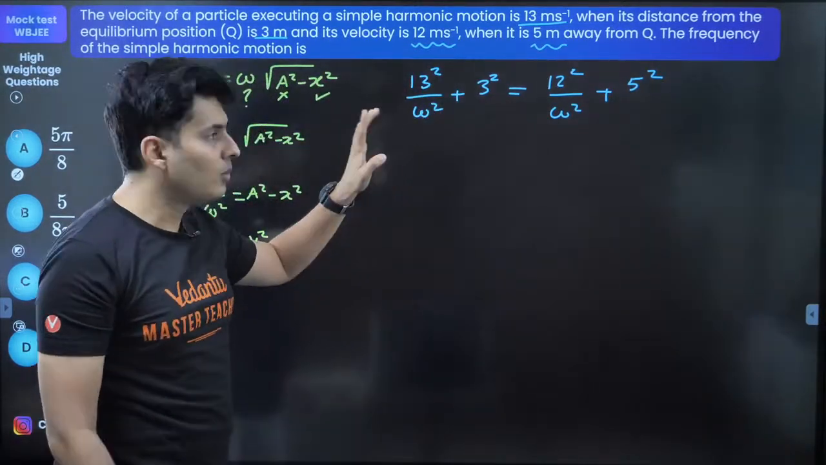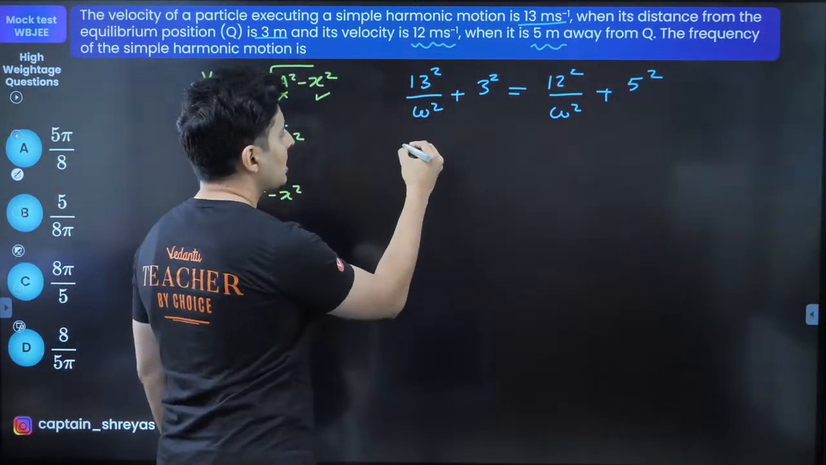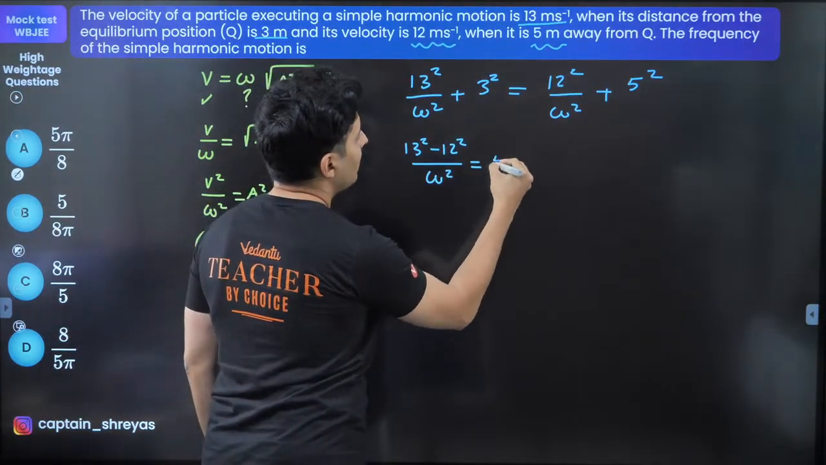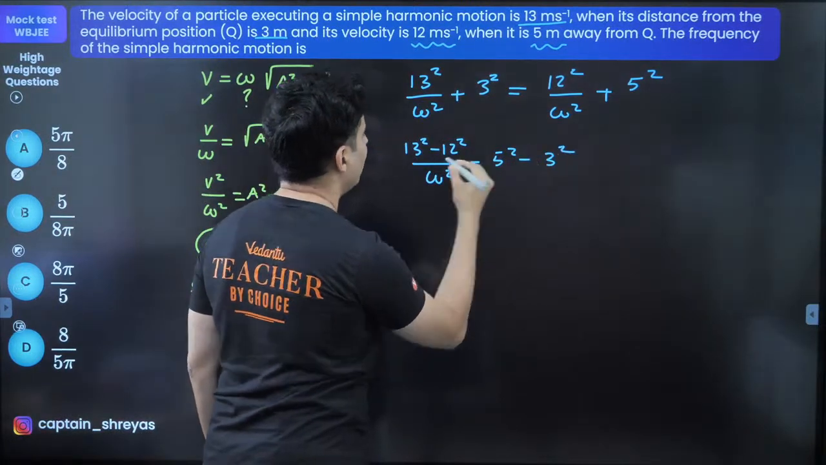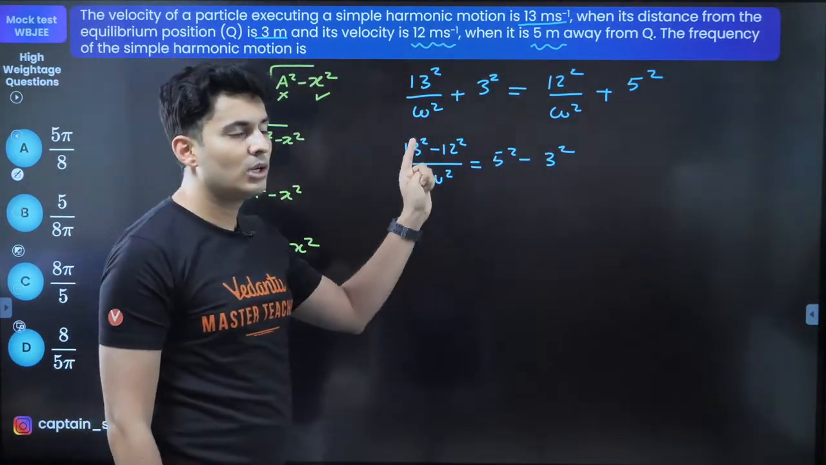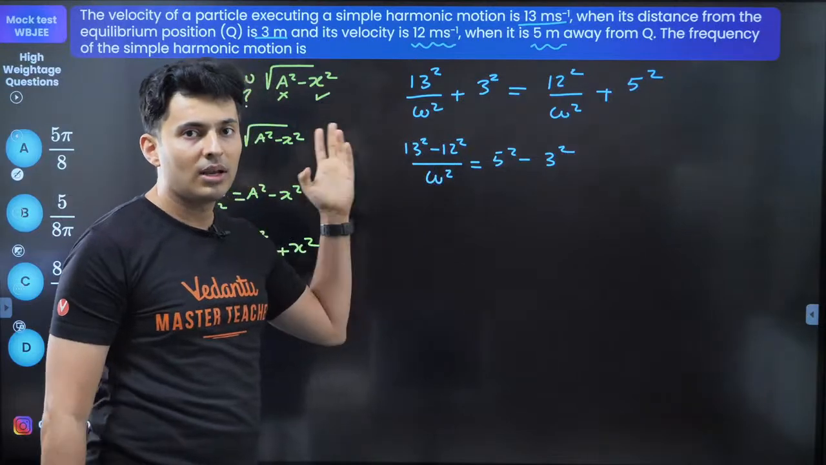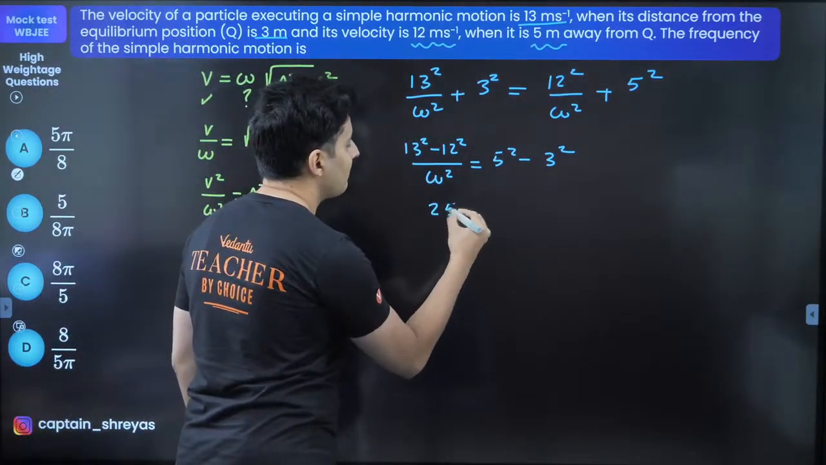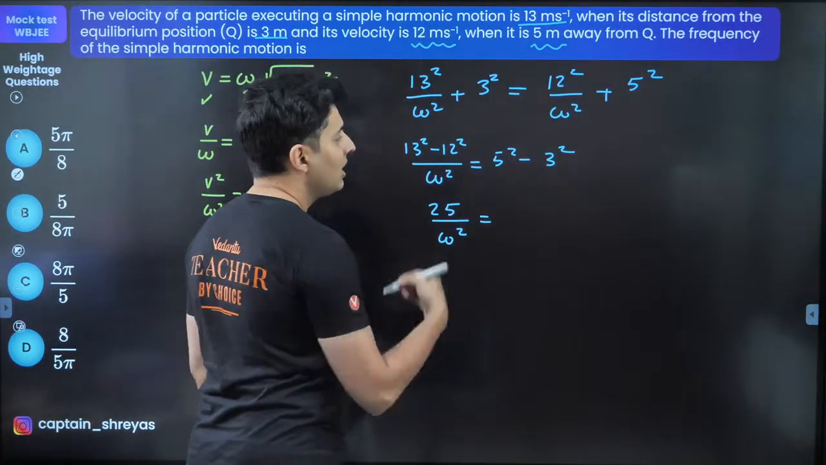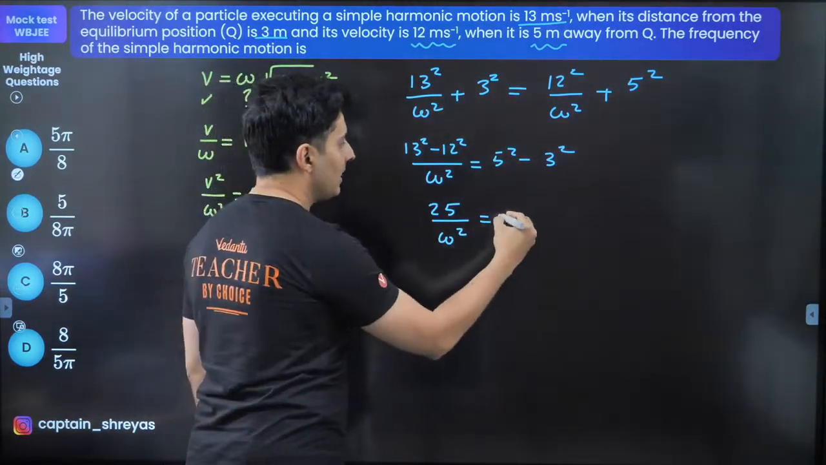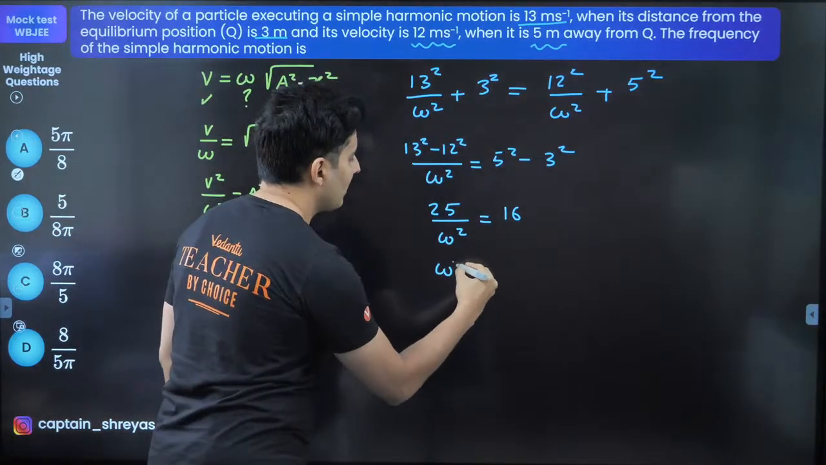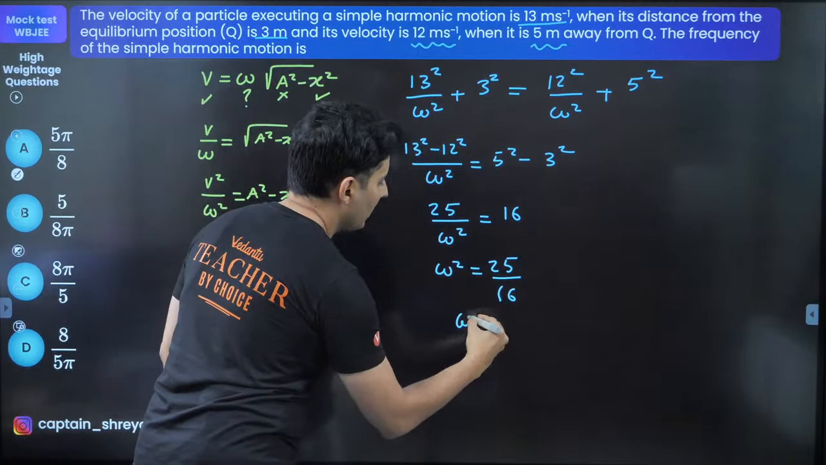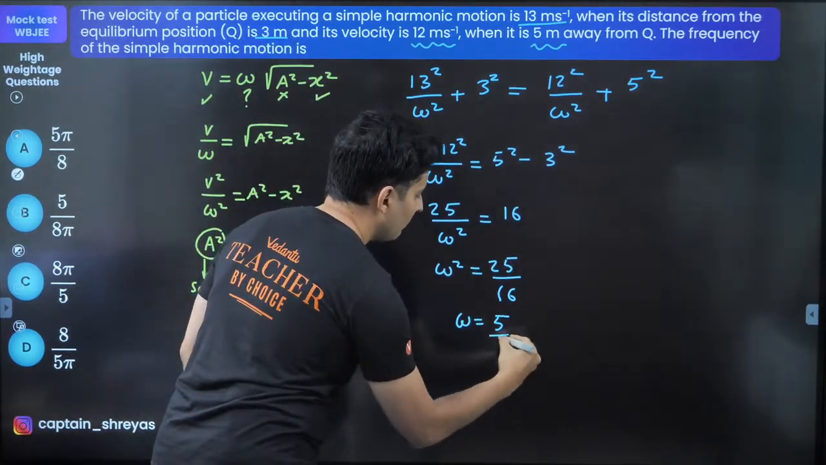I want to find out omega, so rearrange this equation. So I'll get 13 square minus 12 square by omega square is 5 square minus 3 square. 13 square is 169, 12 square is 144. Subtract the two: 169 minus 144 is nothing but 25 divided by omega square. 25 minus 9 is nothing but 16. So omega square is nothing but 25 by 16. So omega is nothing but 5 by 4.